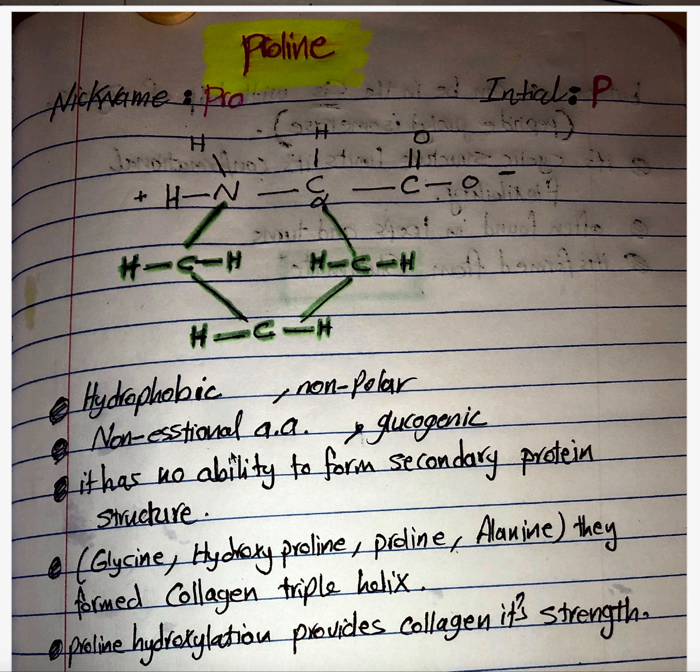This is a non-essential amino acid because the body forms it, from glutamate. So the body can form proline from glutamate. Okay, so the first thing is that it is hydrophobic and nonpolar, a non-essential amino acid, and glucogenic because it leads to the formation of glucose and energy.